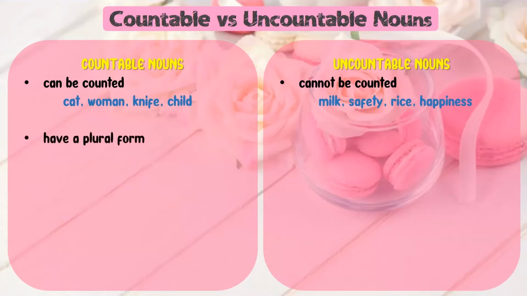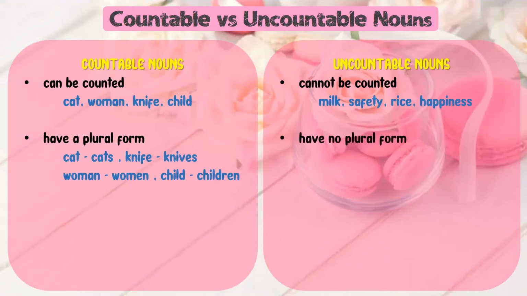Countable nouns have a plural form. For example, cat will be cats. We add an S to the word cat to make it plural. Knife will be knives, woman will be women, and child will be children. However, uncountable nouns have no plural form. So, milk will be milk with no S, safety will be safety, rice will be rice, and happiness will be happiness. There's no added S to the word.